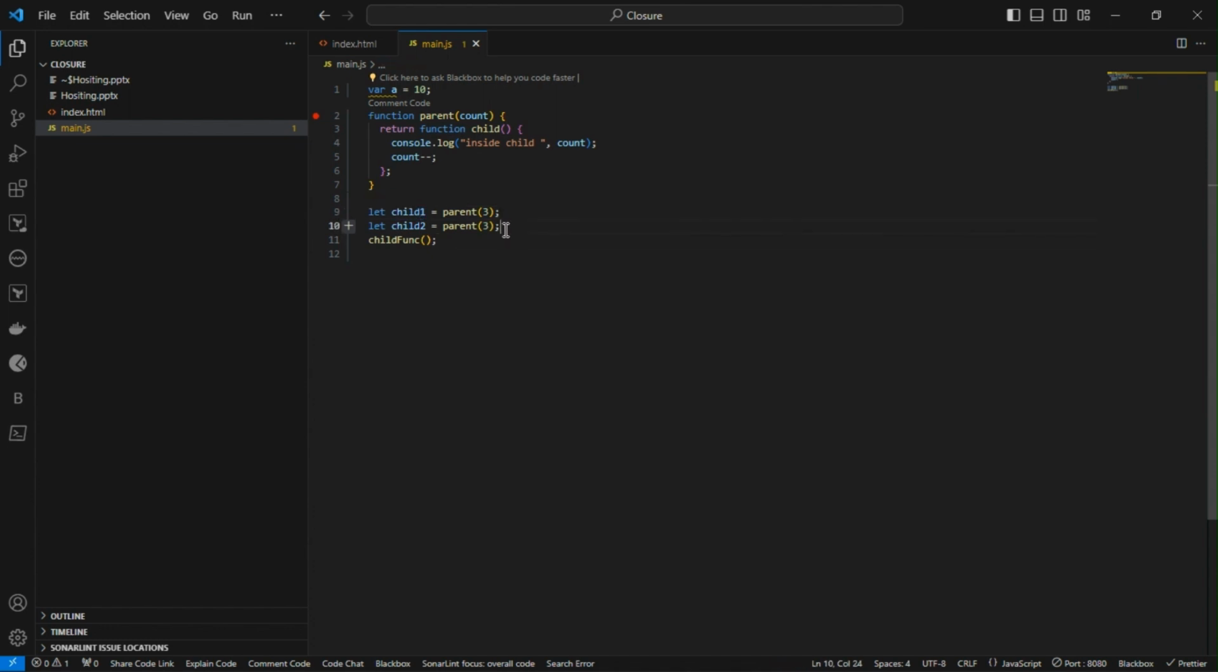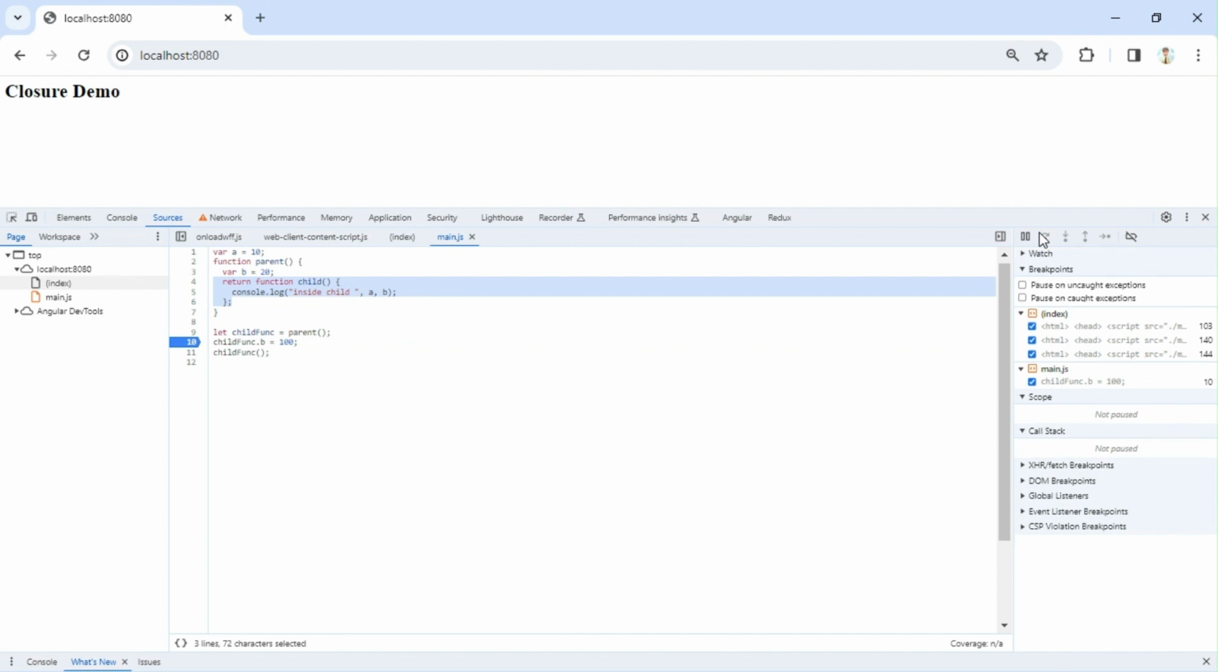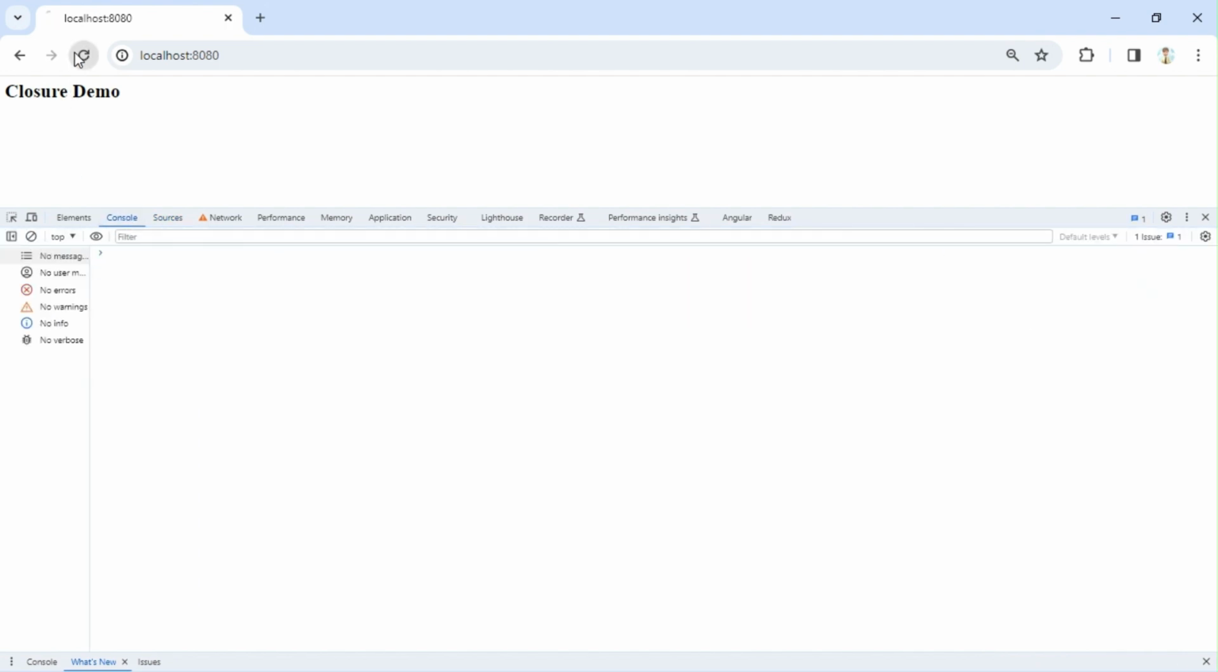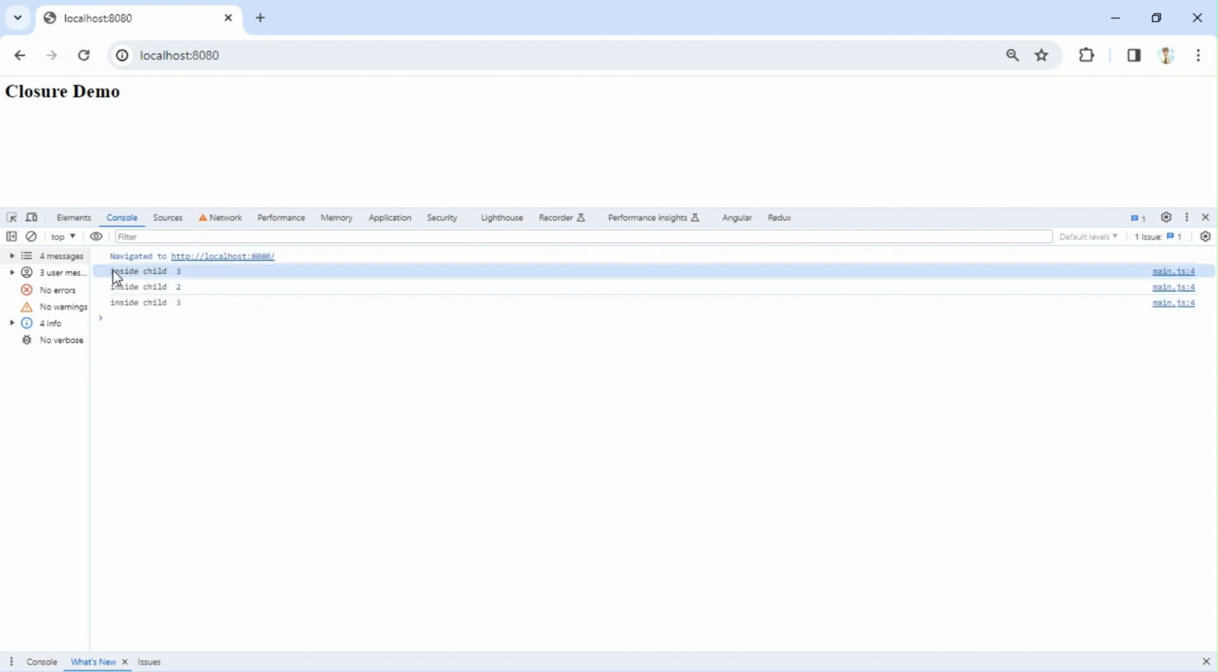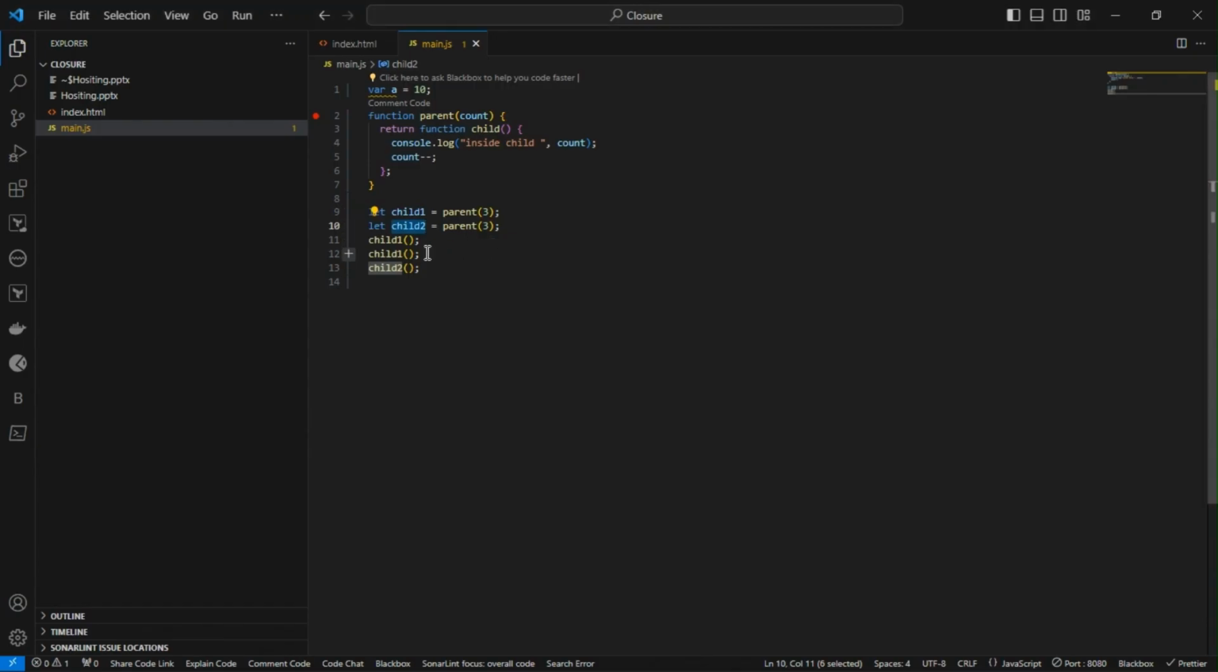To prove that, I'll call the child 1 function 2 times and then call the child 2 function 1 time. What is happening, we'll see. The first two calls are from the child 1 instance, right? If I refresh, you can see these first two calls are from the child 1 instance, correct?